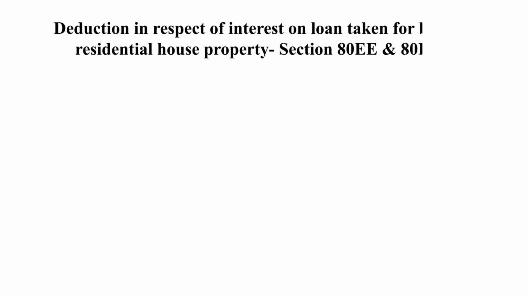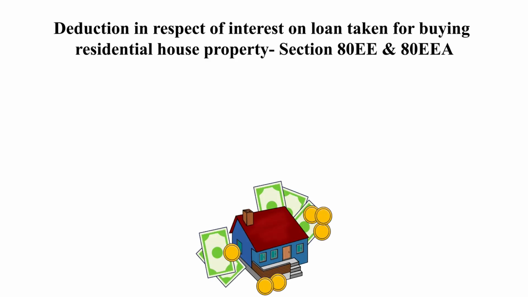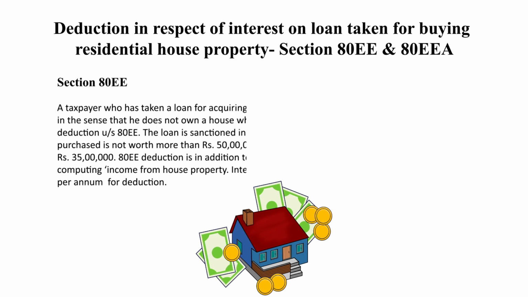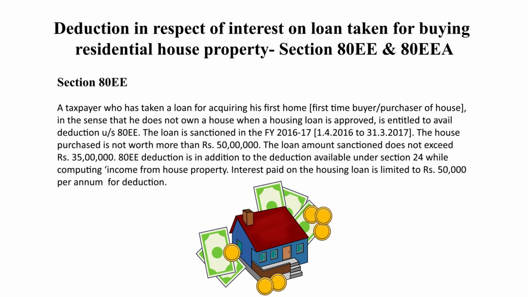Now section 80EE and 80EEA, these are all regarding buying or acquiring a residential house property. First we are taking section 80EE, where a taxpayer takes a loan for acquiring his first house, that is, in case of a first time buyer of a residential house, this 80EE is applicable for getting deduction. The condition is that the loan is to be sanctioned in the financial year 2016-17 and the value of the house purchased should not be more than rupees 50 lakh. The amount of loan sanctioned does not exceed rupees 35 lakh.